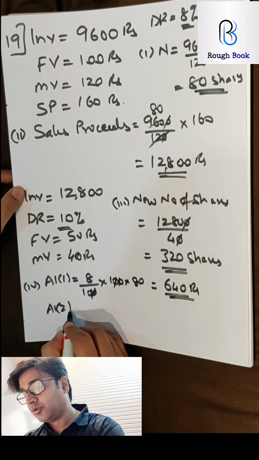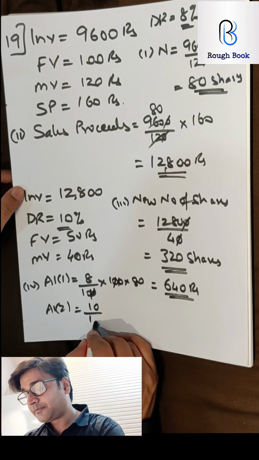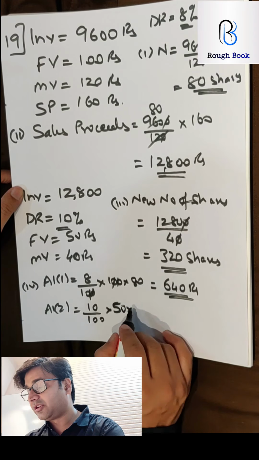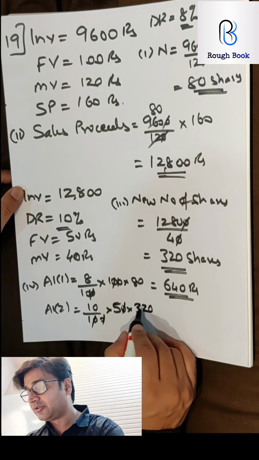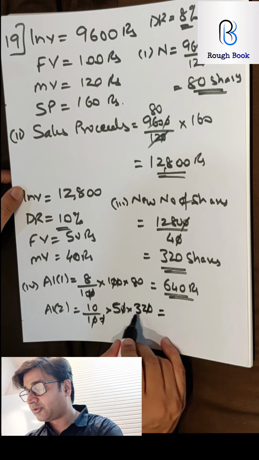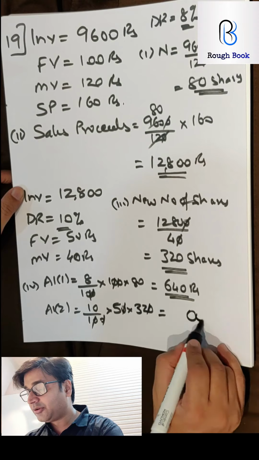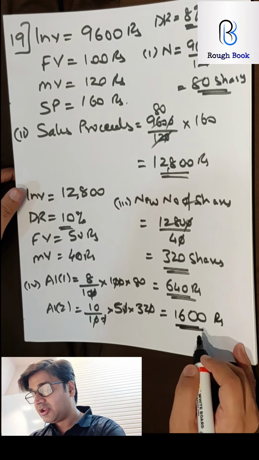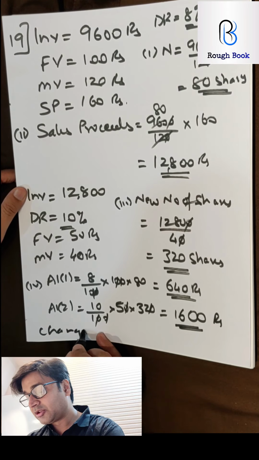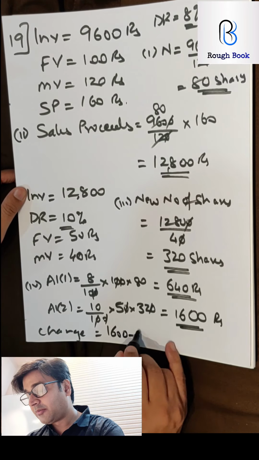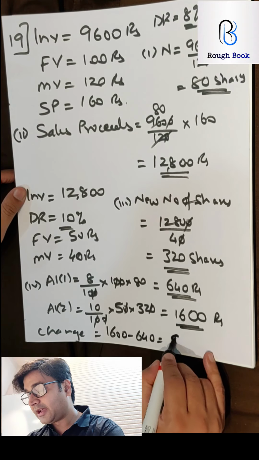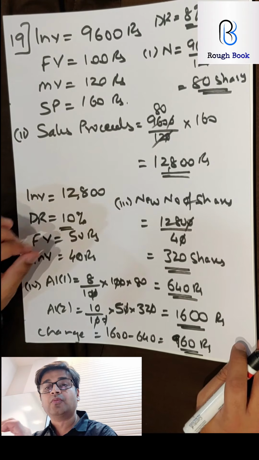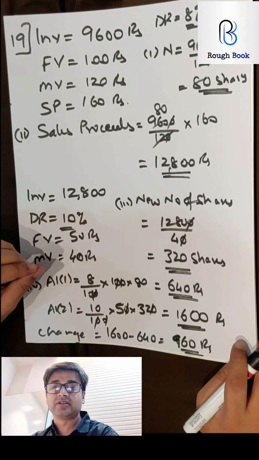And now annual income 2. So that will be 10% into the face value 50 into the number of shares which is 320 we got. So 5 2s are 10, one more 0, 5 3s are 15 and 1 is 16. So 1600 rupees. So what is the change? So the change will be 1600 minus 640, 960 rupees.